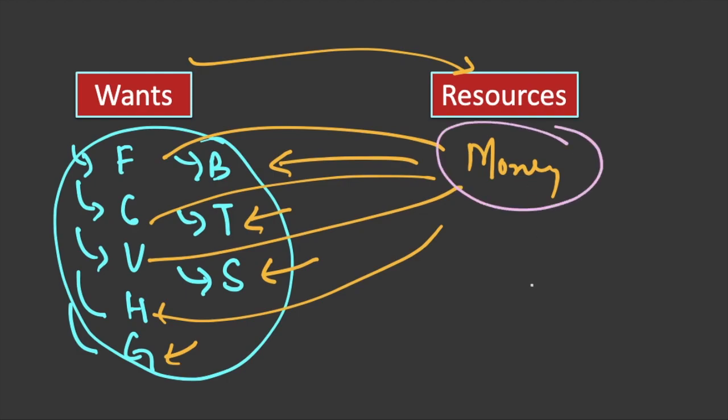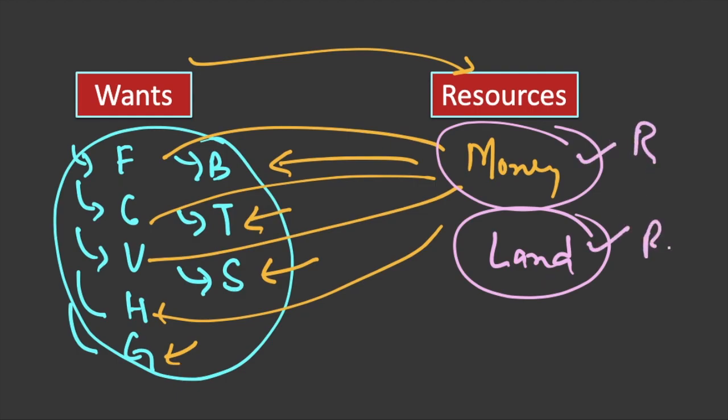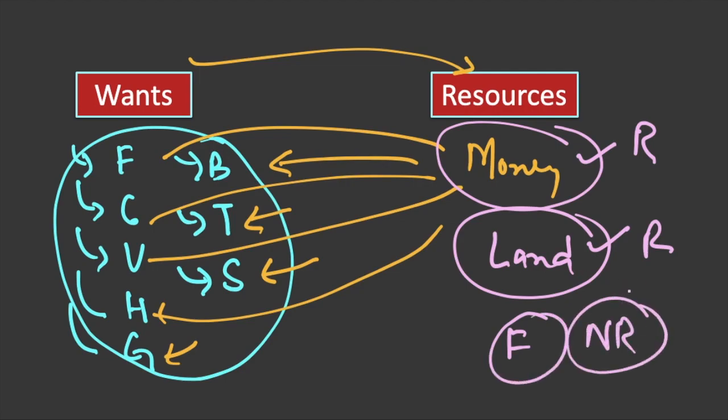Like money, we have land, for example. On land we can grow food, we can build our house, we can set up a garden, and so on and so forth, or a business unit. So land is also a resource, so is money a resource. Similarly, we can say a factory is a resource, or natural resources we have. So all these entities or resources enable us to fulfill our wants. This is something which everyone of us knows.